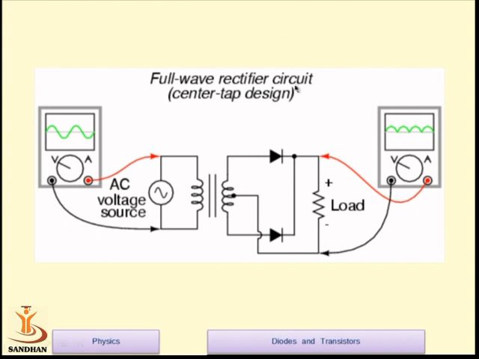This is the rectifier known as a full wave rectifier. One can design a full wave rectifier using two types of circuitry: one is the center tap, another is the bridge rectifier. In the center tap rectifier, a special type of transformer is used, known as a center tap transformer. If one is using this center tap transformer, one needs to use only two diodes.